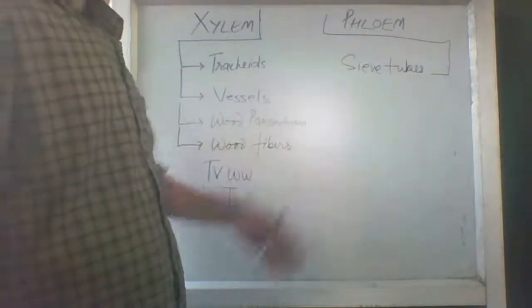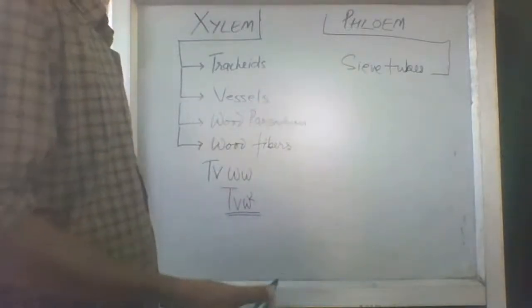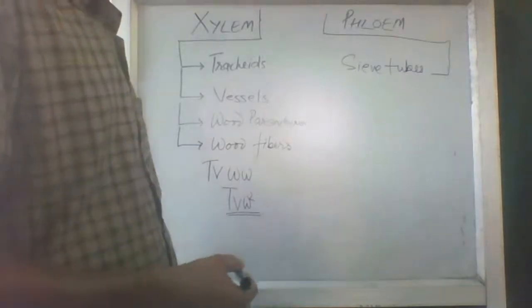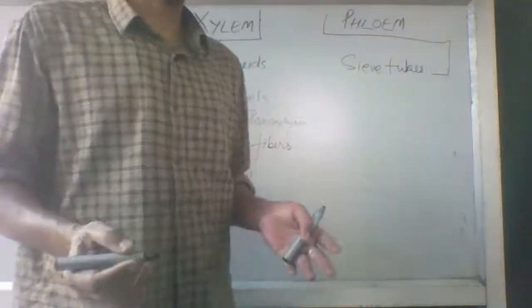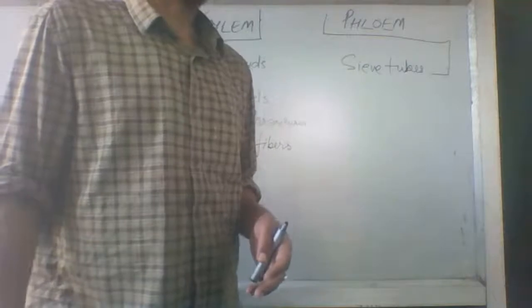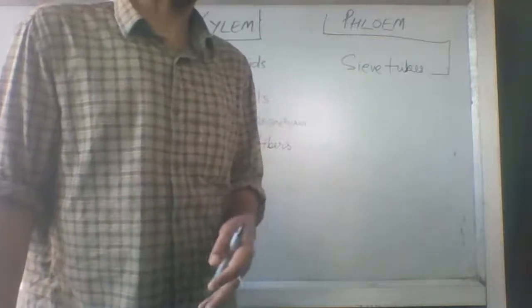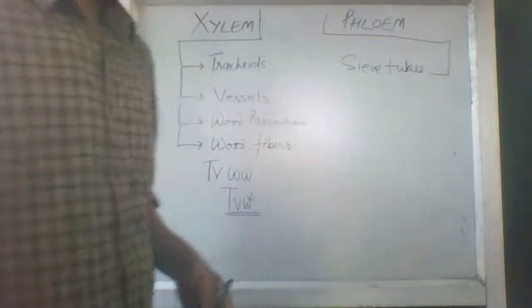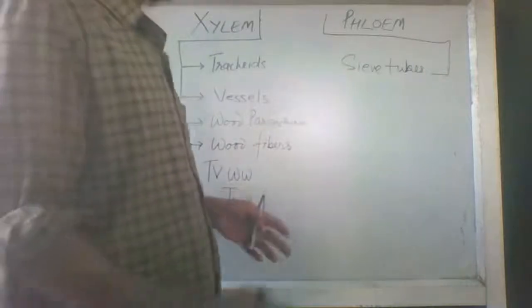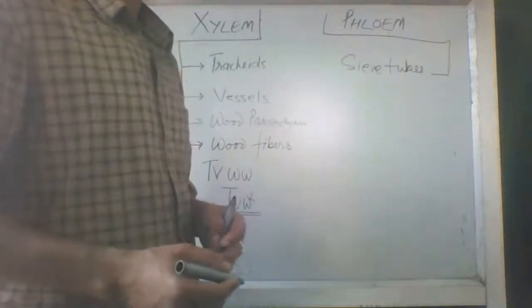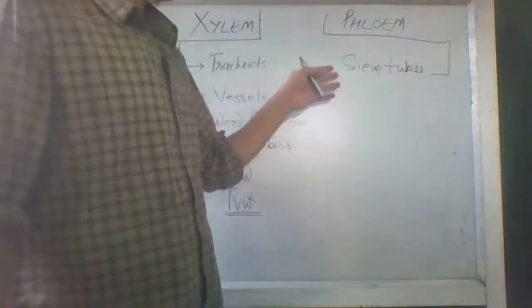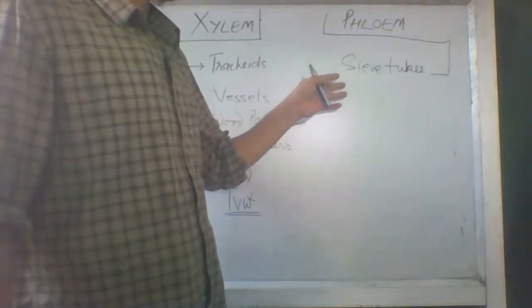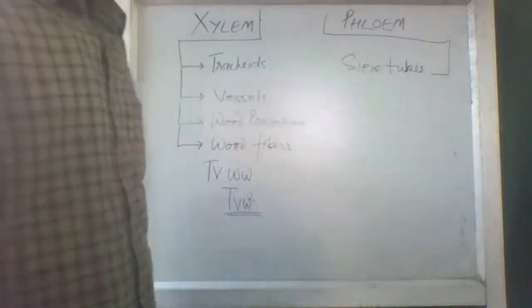If sieve tubes are there, they will get some company. Some of your student friends say he is my classmate. No, he is not your classmate, he is your companion for the time, the one who gives you company. So the cells that give company to the sieve tubes are called companion cells.